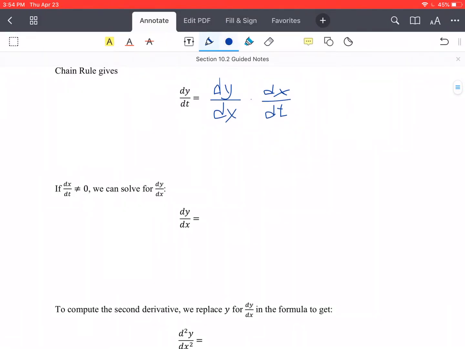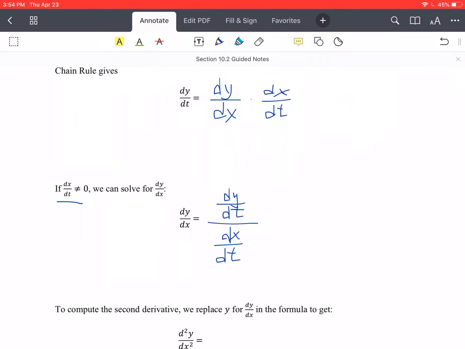So then dy/dx is dy/dt over dx/dt. So we get the derivative of y with respect to t, divided by the derivative of x with respect to t. Okay, and of course, bearing in mind that denominator cannot be 0, and that's going to give us our derivative, dy/dx.